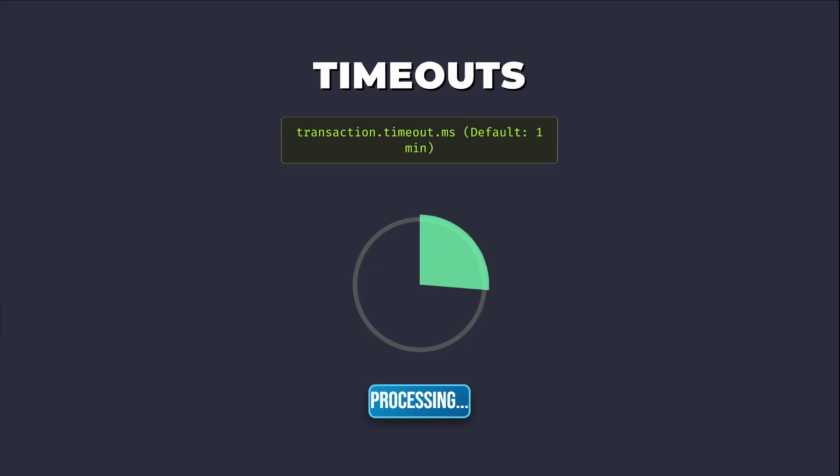The transactional producer relies on the transaction.timeout.ms setting. This defines the maximum time the transaction coordinator will wait for a producer to commit or abort an open transaction. The default is typically 1 minute. If the producer fails or crashes without explicitly closing the transaction, the coordinator will eventually time out the transaction and automatically abort it. This prevents indefinitely locked data.